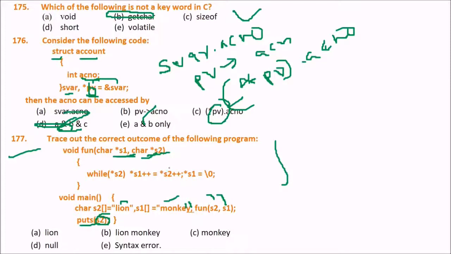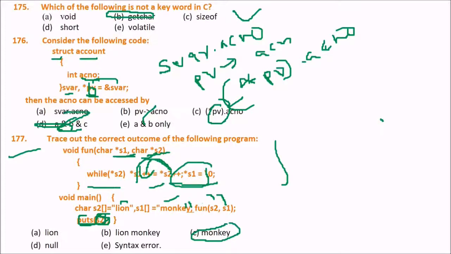What will come to S2? So we are actually trying to print the S2. What is happening here? The value of S2 is going to S1, and all the values which are going here will be going to S1 one by one, because of the plus plus operator, and finally S1 will be \0, but we are putting S2. So what will be the answer? Can you guess the answer and tell me why? See, the answer will be actually C, monkey.